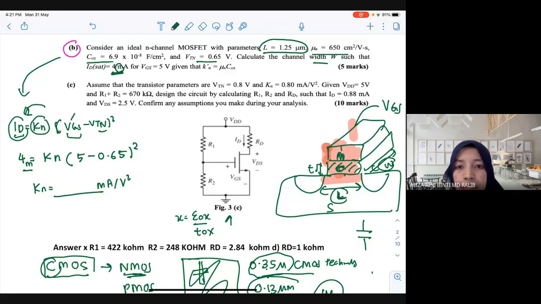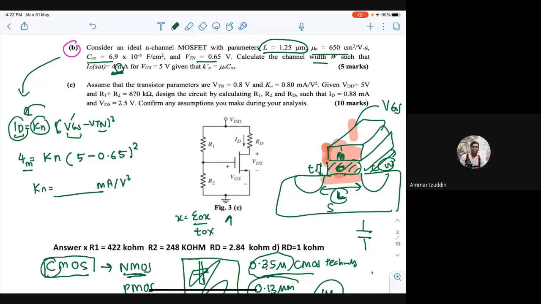Dah dapat bagi tahu KN. Anybody get the answer? KN. Amar, berapa Amar? Sekejap, Million tengah kira. Okay.